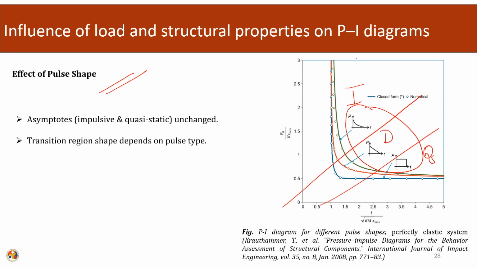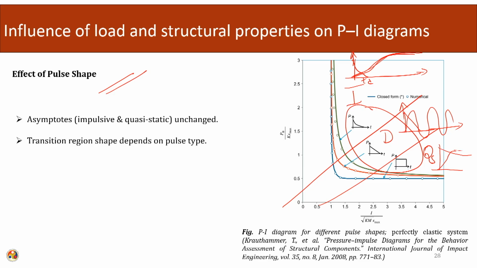Once the pulse occurs, the structural response has just begun, or the maximum response will occur way after this point. In this region both are comparable, and the structural response will occur comparable to the loading duration. And in this one the loading is occurring and the response has already attained its maximum value.